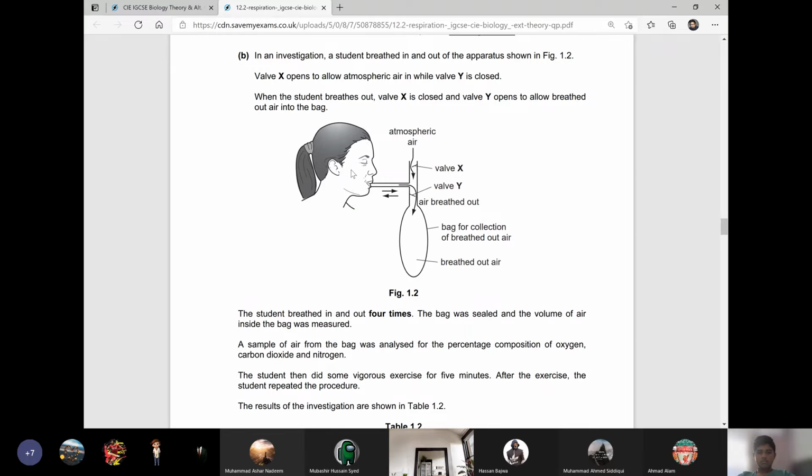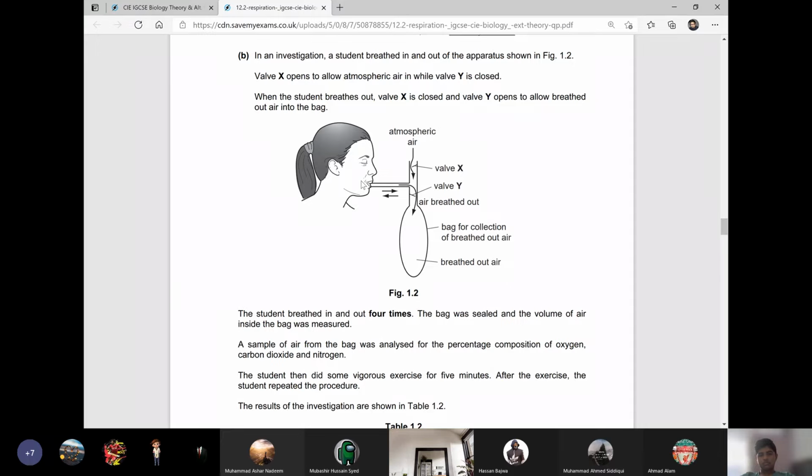When this person sucks in the air, valve Y will become closed and valve X will become open, and the air will enter in this way.